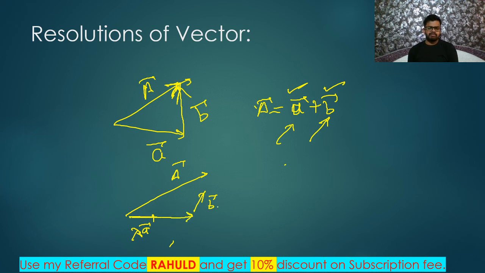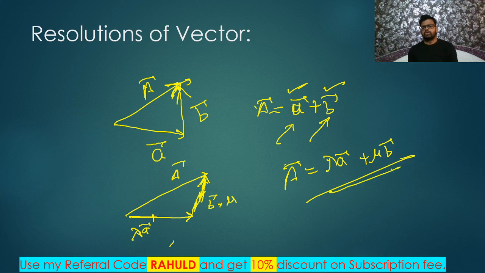After that, b is multiplied with some factor mu, some value 1, 2, 3, 4, 5, anything, so its magnitude will also increase. Okay, so we will just multiply according to our requirement, so it will become lambda a vector and mu b vector. Got it? So I can write A vector is equal to lambda a vector plus mu b vector.